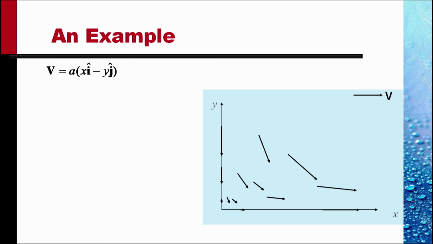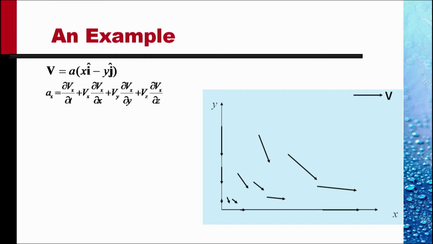So velocity decreases toward the origin and is directed towards the origin. At other locations, the velocity vectors are as shown. Now let's determine the acceleration of particles which are at location x and y.